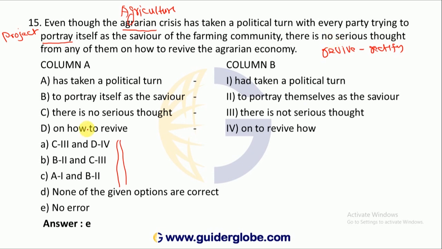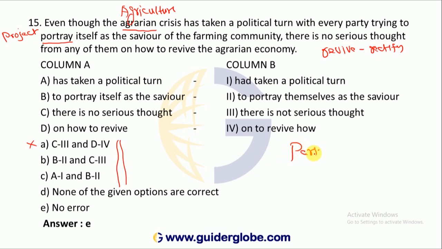It itself is negative. So C3 need not be replaced. That means this sentence is not correct. You need not check D4 because if one is wrong the entire sentence is wrong. B2, whether any replacement is required. Portray itself as the savior. B2, portray themselves as the savior. Whether replacement is required, not required, because it is not talking about politicians. It is talking about every party only. Party means itself only.